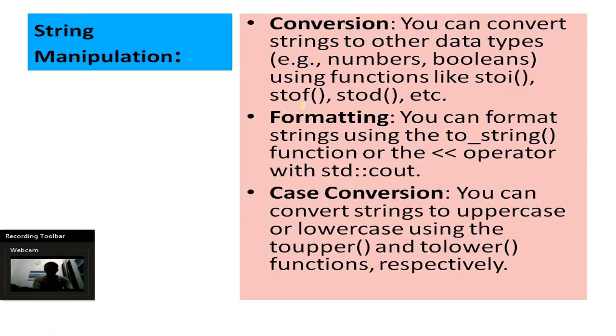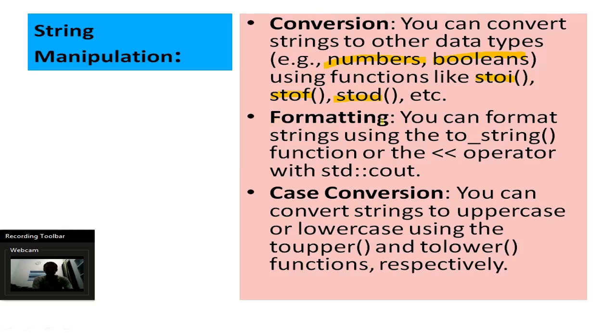So how do we manipulate our string? There are three rules. First is conversion, then formatting, and case conversion. So let us see one by one. In conversion you can convert strings to other data types, for example numbers and booleans, using functions like stoi, which means string to integer, stof, which means string to float, and stod, which means string to double. So with the help of these functions we can convert our string to integer, float or double.